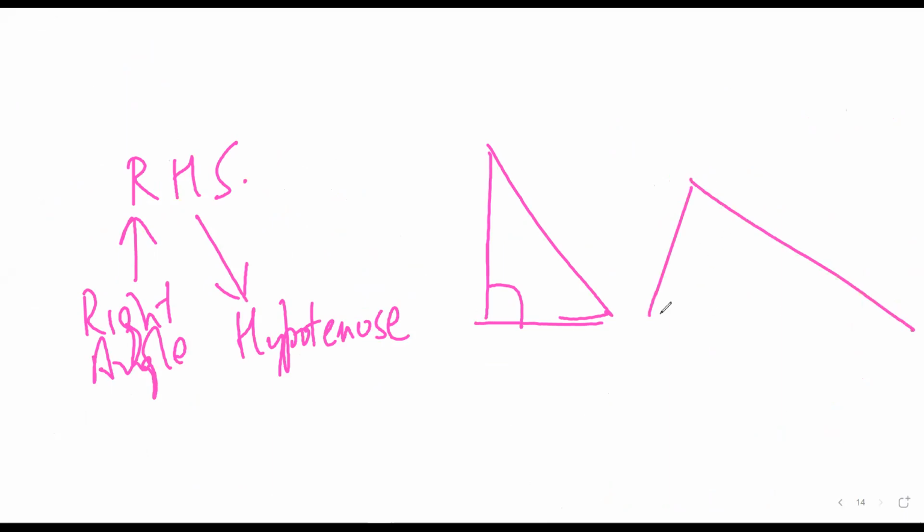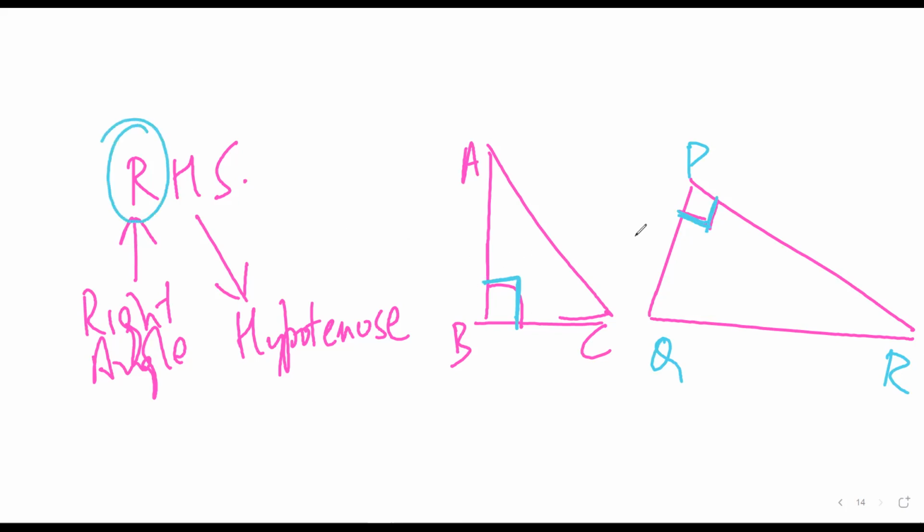So if you see two triangles in which one of the angles is a right angle, then there is a very high possibility that RHS would be applicable. Sarthak, have you understood? Yes, sir. Now what RHS says is that one angle of both the triangles should be a right angle. So this is done. Then the hypotenuse should be equal. What is the hypotenuse? The side opposite to 90 degrees.